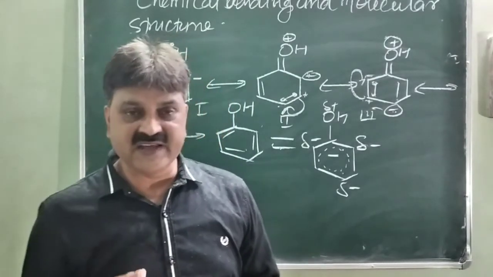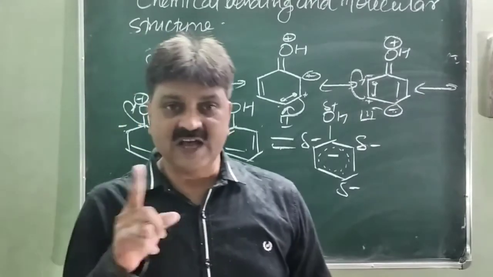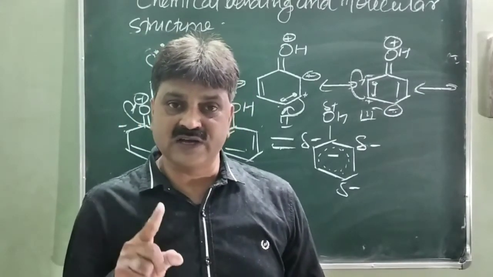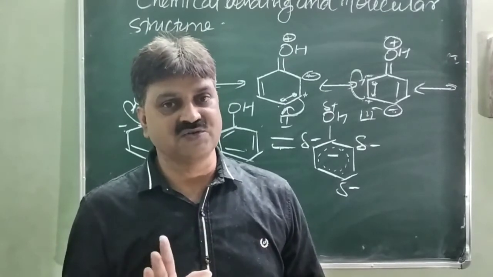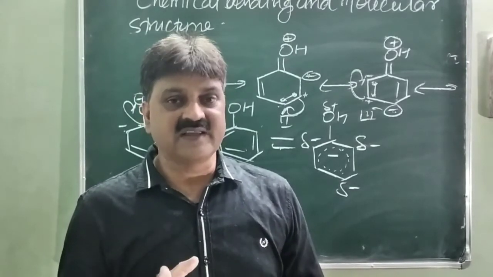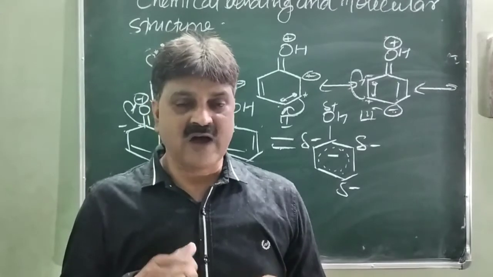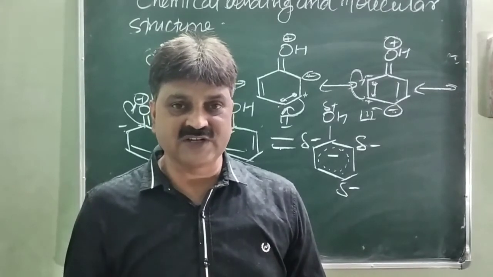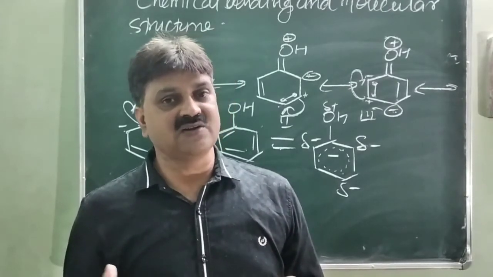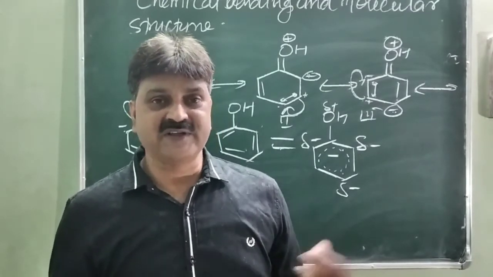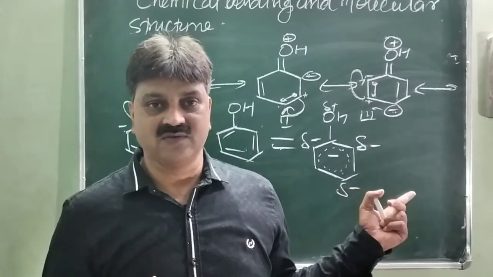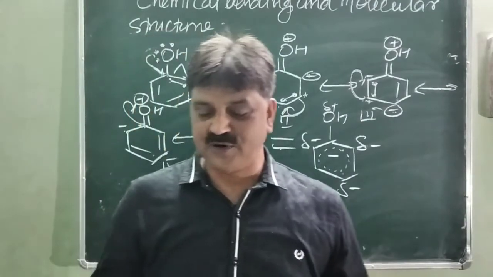The difference in energy between the resonance hybrid and any one of the canonical structures is called the resonance energy. So, is it clear? Resonance means that more than one structure is required to satisfy the property, and these are called the resonating structures. These structures are represented in this way by the arrow. Is it clear? Next we will discuss the polarity of bond.